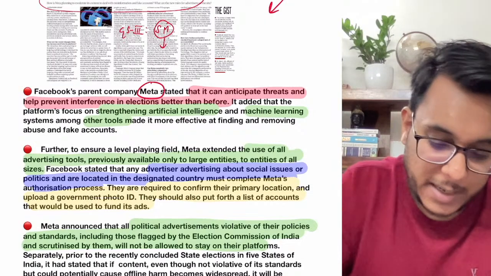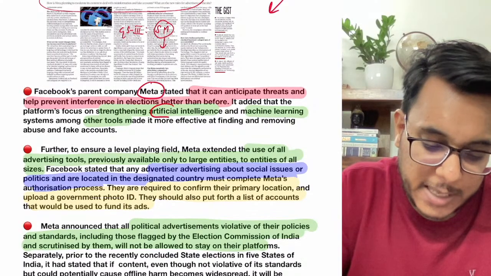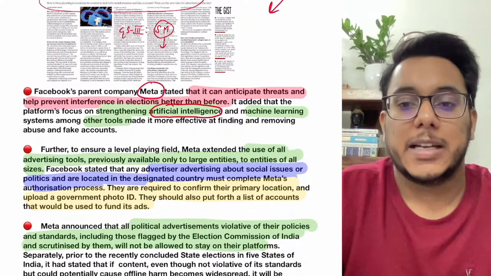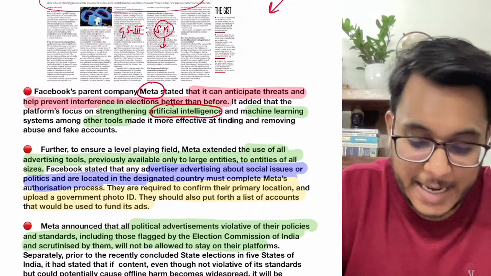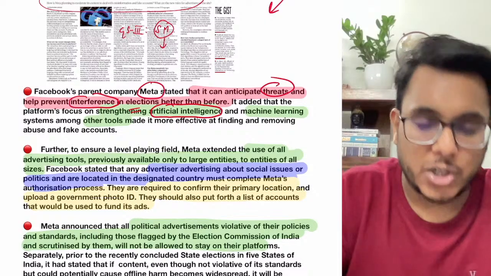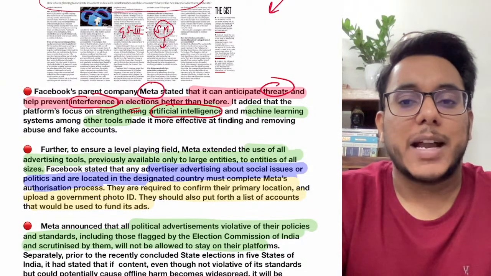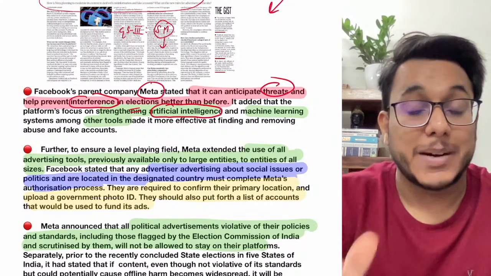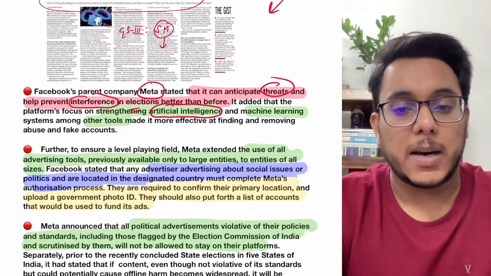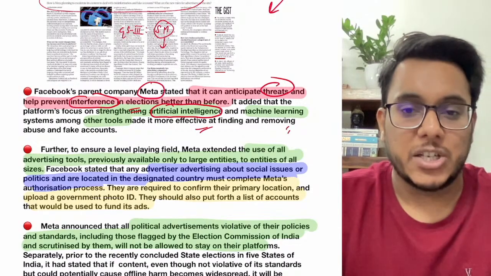Now Facebook had provided that, number one, they have fine-tuned their algorithms, they have fine-tuned the artificial intelligence so that it can anticipate threats and can prevent interference in the elections in the future. They say that earlier also we made sure that no interference is there in the elections, but in future if some new threat comes, that particular thing can be identified by artificial intelligence and machine learning.